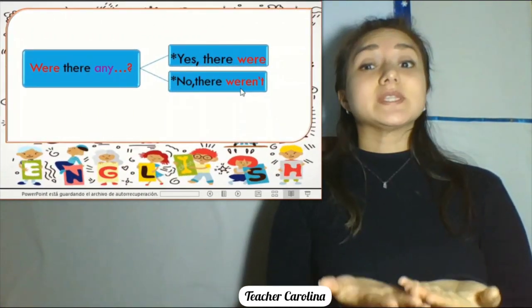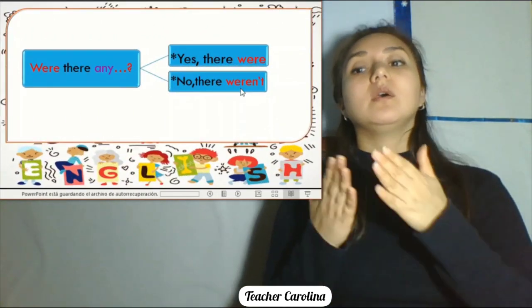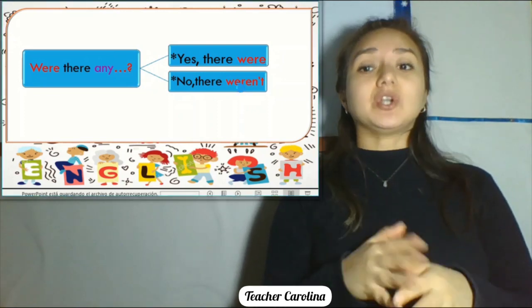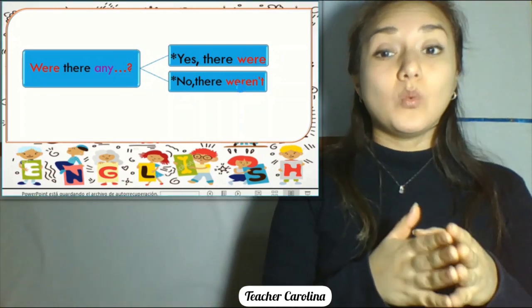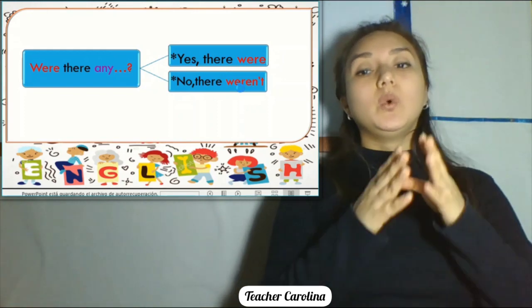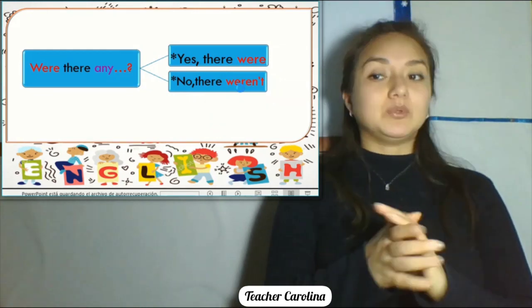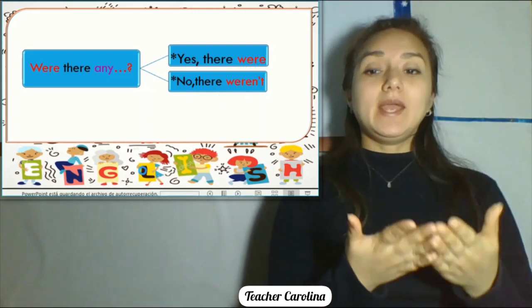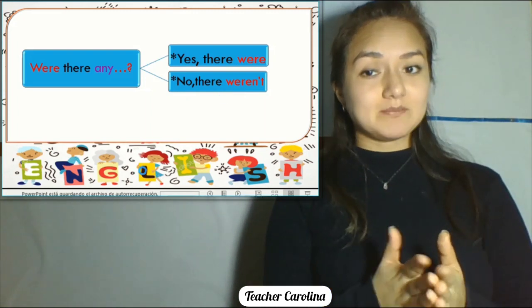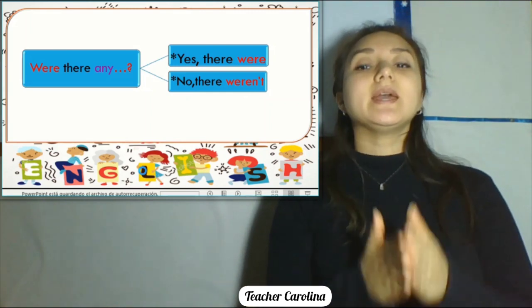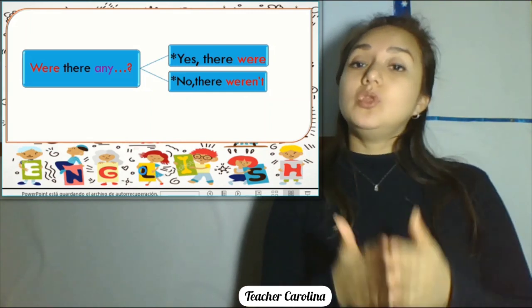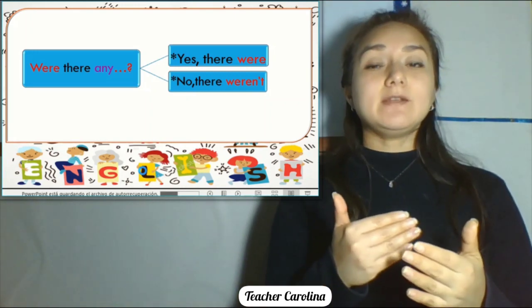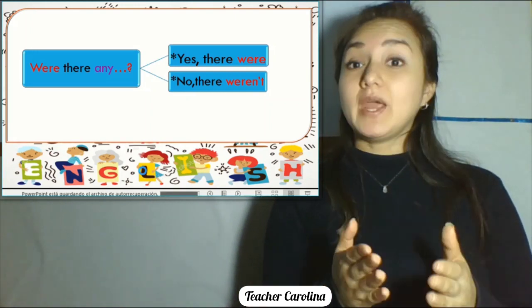What happens if it's in plural? In plural, were there any? Possible answer. Yes, there were, or no, there weren't. For example, it says, were there any witches? The possible answer, yes, there were, no, there weren't. Were there any fairies?